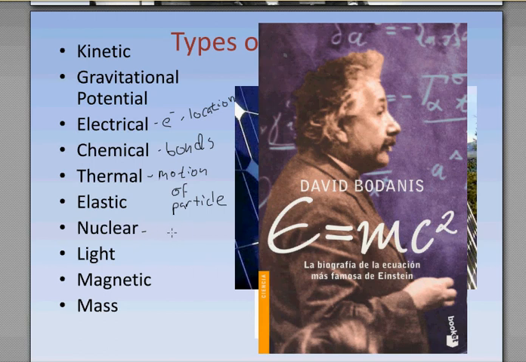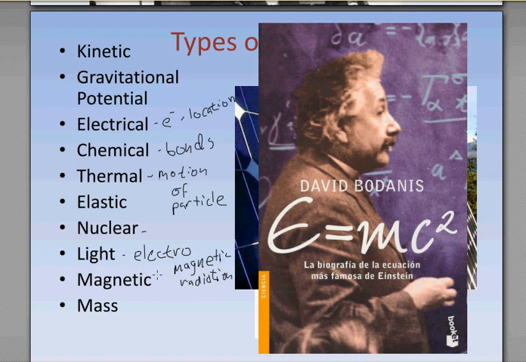Nuclear, that is, in fact, hidden energy inside the nucleus of atoms. Nuclear energy is usually either splitting or combining nuclei to form either a larger nucleus or two smaller nuclei. That's pretty interesting because when we do that, we're actually going to release energy. Okay, light. I talked about this in some of the classes. This is the classic electromagnetic energy. We'll call it electromagnetic radiation. And it sounds very scary, guys, but it's really important because it's how we see.